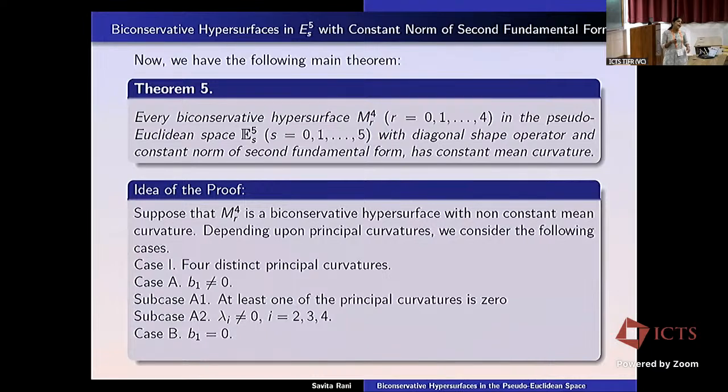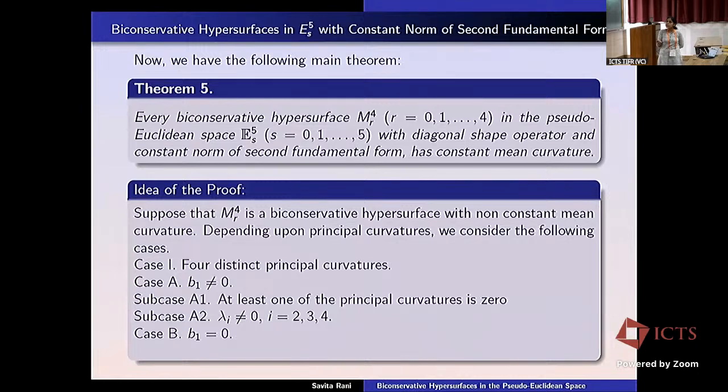In that case, we find a contradiction to the condition that lambda 1 is non-constant. We considered initially that H is non-constant in the direction of E1, and then later on we said that lambda 1 is not constant in the direction of E1. So even lambda 1 was not equal to 0, but by using these conditions, we obtain that lambda 1 is 0. So we get a contradiction.